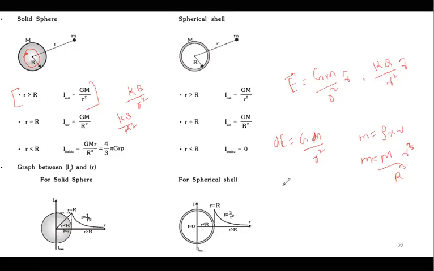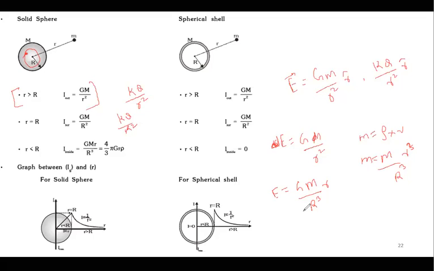So if we put it over here, E is equal to G capital M by R cube, into small r square by small r square, small r cube, so we'll get r. Easy? No integration involved here, no integration required. You can use integration, but it's not required.